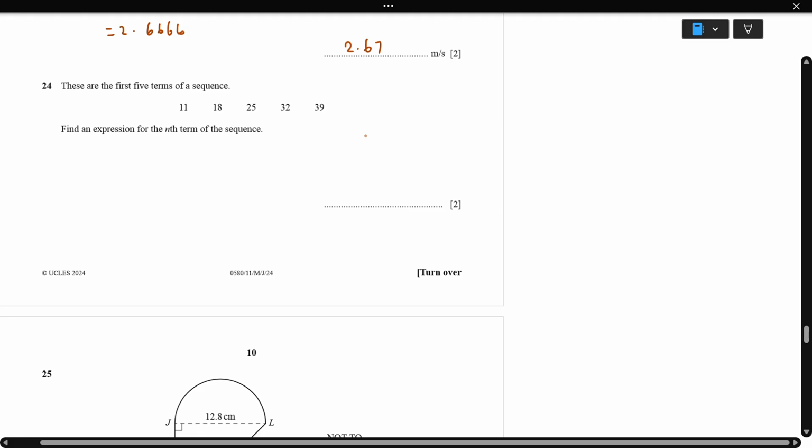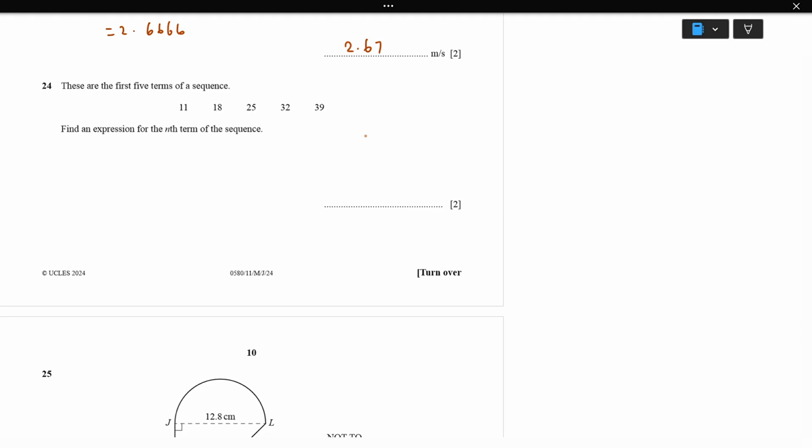These are the first 5 terms of the sequence. Find the expression for the nth term of the sequence. So first 5 terms. Okay, I'll write a_n equal to a plus n minus 1 into d. So here a is going to be 11, and the difference, so we'll check 18 minus 11, which is going to be 7, and 25 minus 18, which is going to be 7. The difference is 7. So a_n equal to 11 plus n minus 1 into 7.